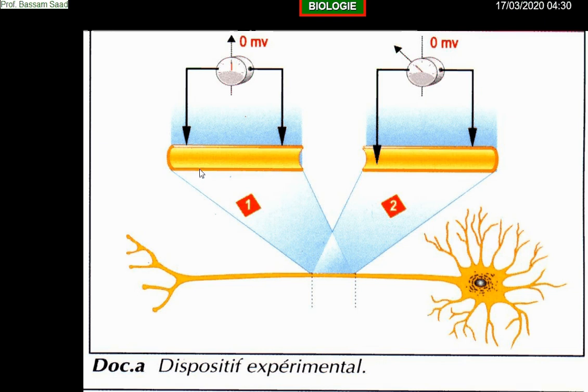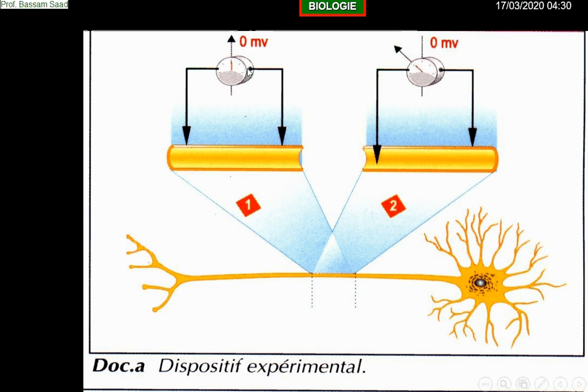A voltmeter is an apparatus that can measure the tension of the electric current. In reality, they connected a voltmeter in order to measure the tension of the electric current, and look to the two electrodes. Every electric device has two electrodes, two bonds. This is the first electrode, and this is the second electrode. They connected the electrodes on the axon.